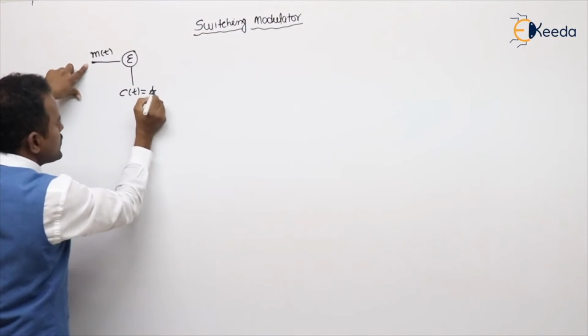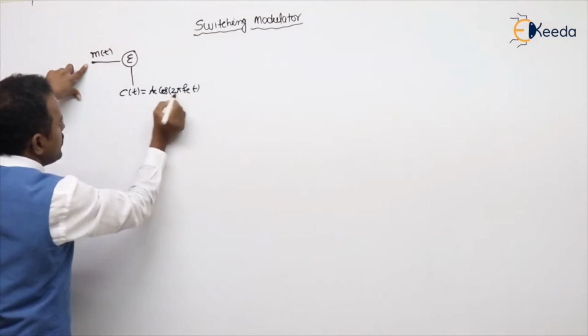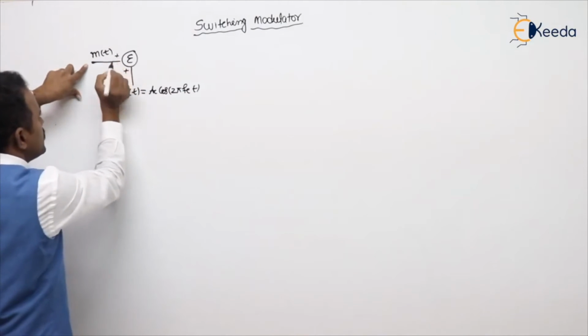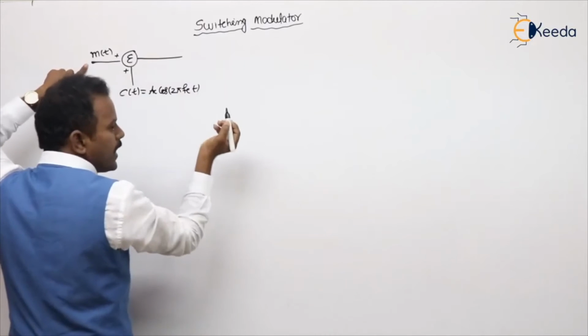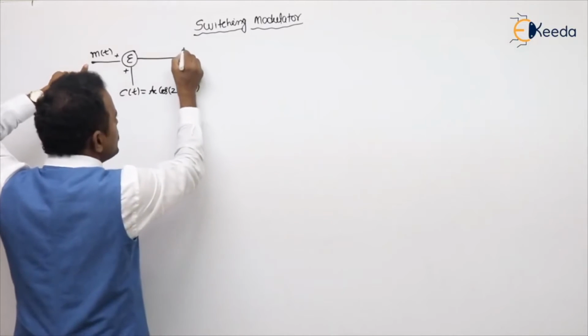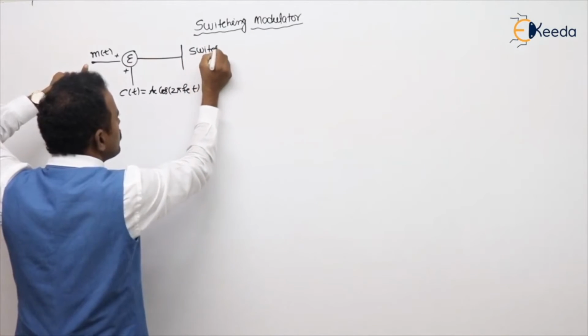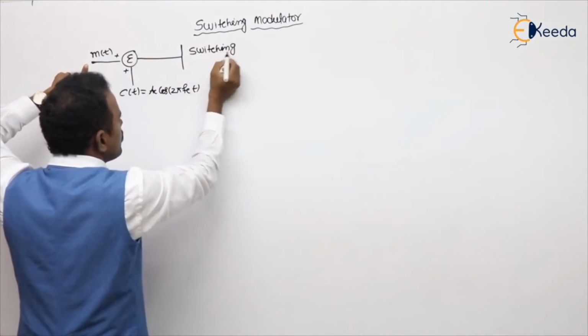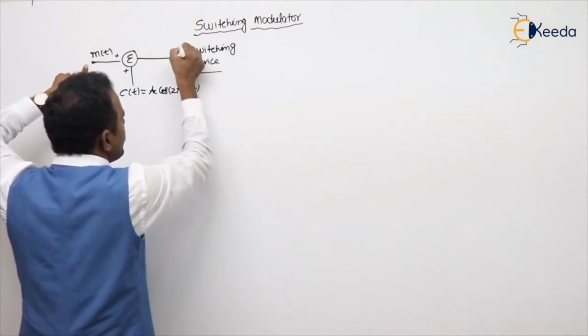Of course, the carrier is AC cos 2 pi FCT. I am taking a general message. Both are taken into, previously I told the square law device, now I can say switching device. This is the switching device, also called the linear device.